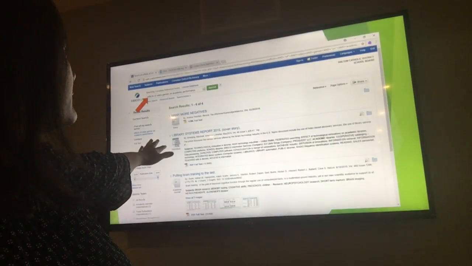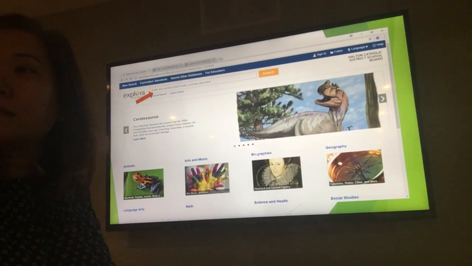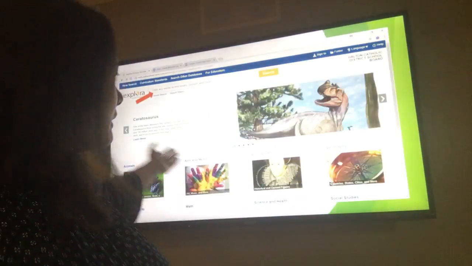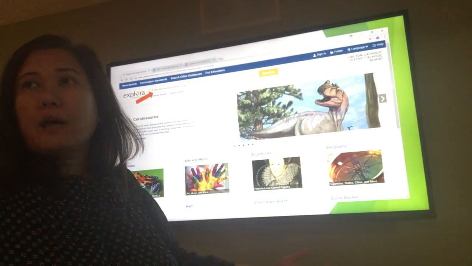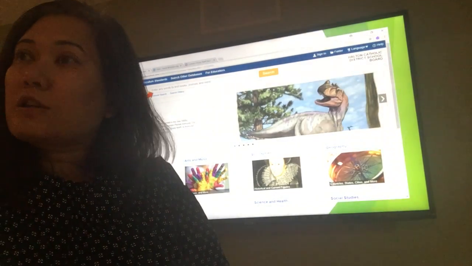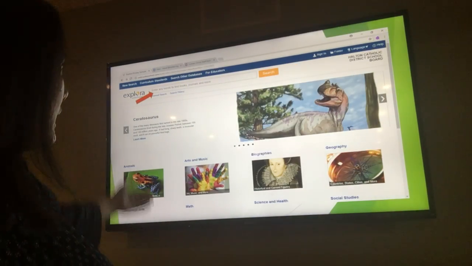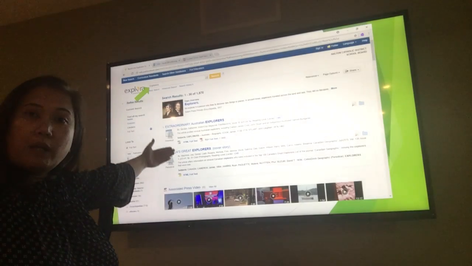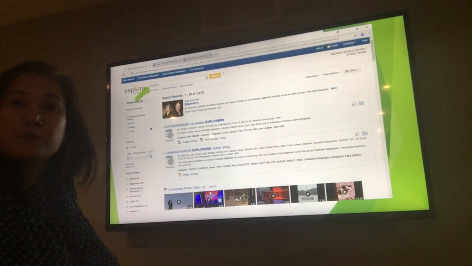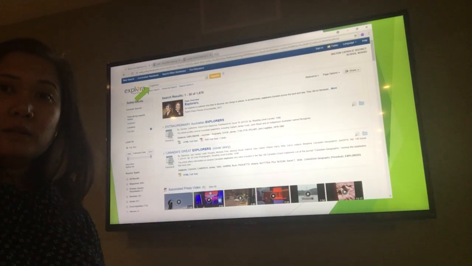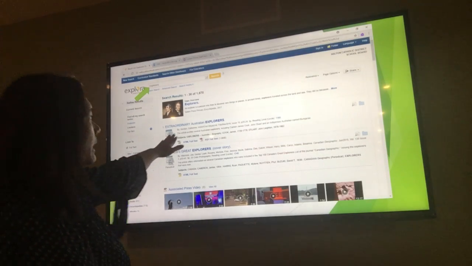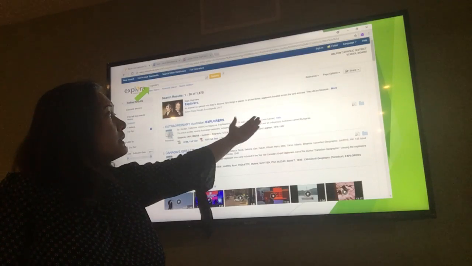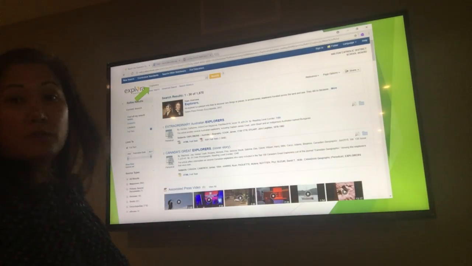Now, the other database that you could also use is Explora, something that is a favorite of mine because it's really colorful. Let's say I would like to find out about explorers. I type in explorers in the search box, and it would generate a lot of information about the different explorers. What's common on these databases is the author, issue date, page number, and sometimes the reading levels, especially for younger ages.